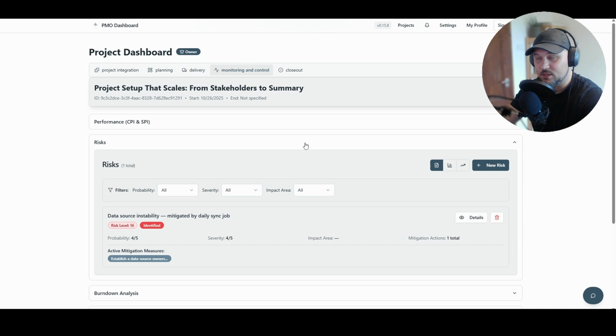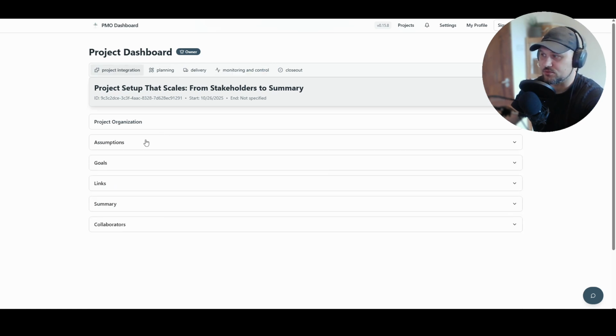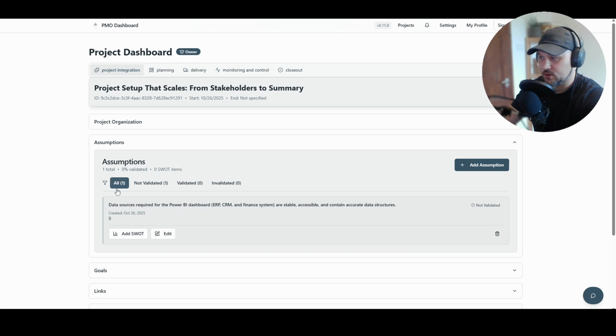Next is going to be the assumption section, which is in the project integration module. And I created the first assumption. My assumption is that data sources required for the Power BI dashboard, ERP, CRM, and finance system are stable, accessible, and contain accurate data structures.